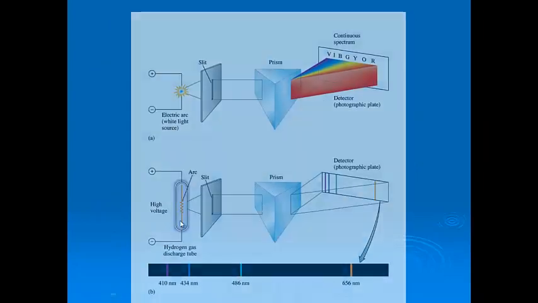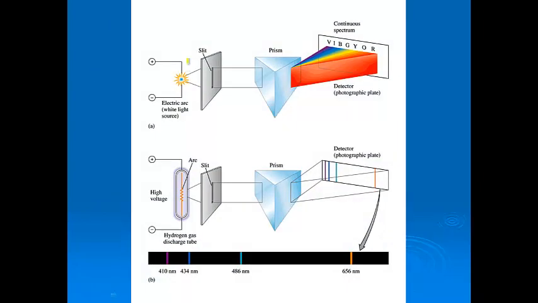If you look at the setup of it, here's the regular white light source, and we'll look at this in class. When you look at the regular white light, you see the entire continuous spectrum. When we look at hydrogen gas through a prism, we only see certain wavelengths and certain frequencies of light. We've got the orange band at 656 nanometers, pale blue at 486, darker blue at 434, and then the violet at 410.